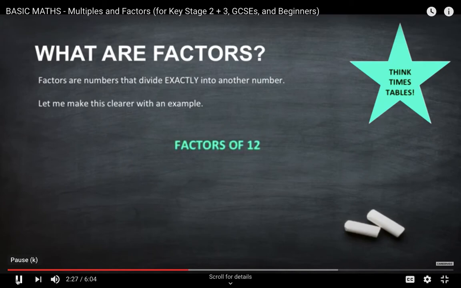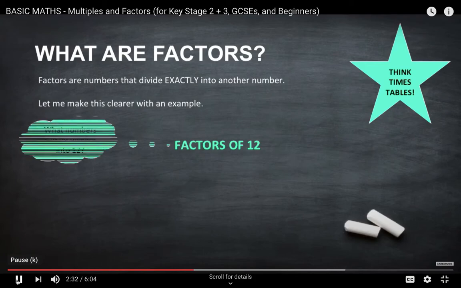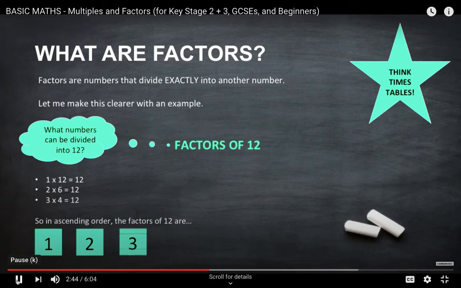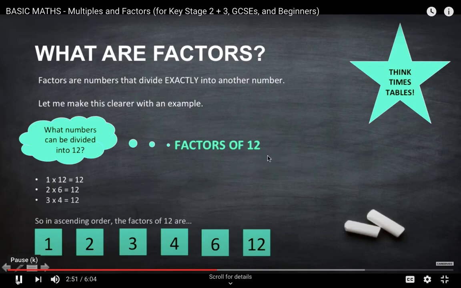The factors of 12. You need to find all the numbers that can be divided into 12. We've got 1 times 12 is 12, 2 times 6 is 12, 3 times 4 is 12. So in ascending order, the factors of 12 are 1, 2, 3, 4, 6, and 12, okay? Because all of these numbers can be divided into 12.